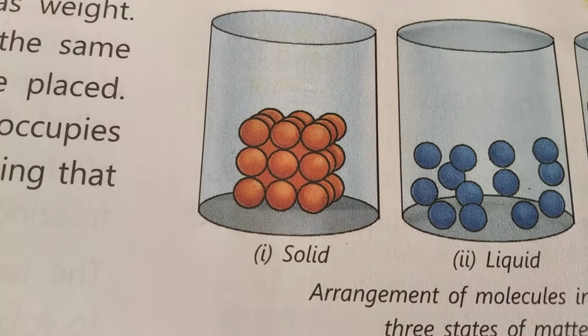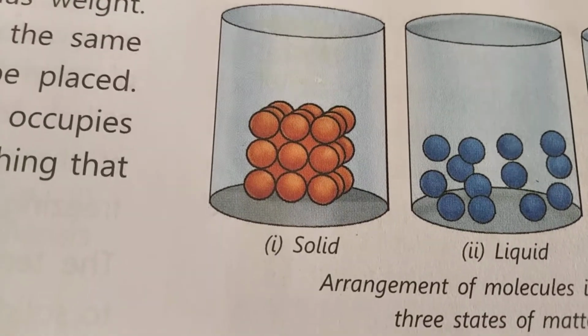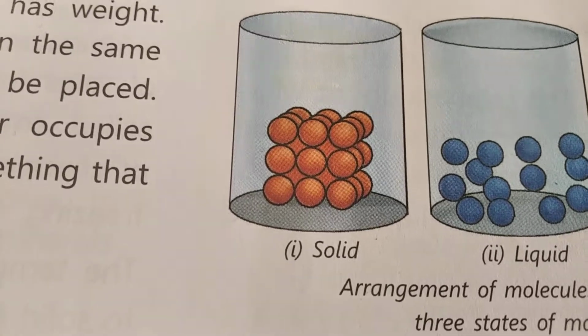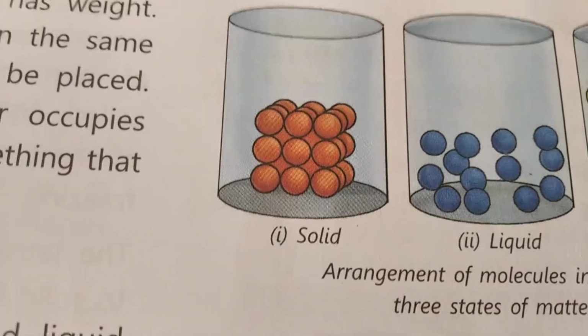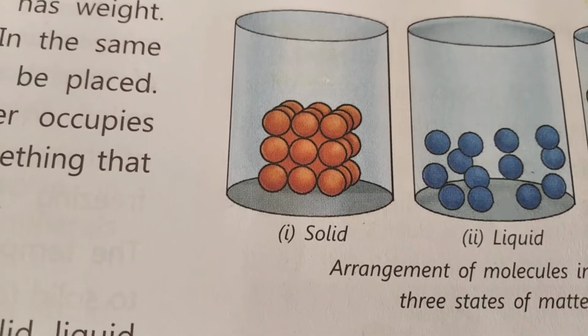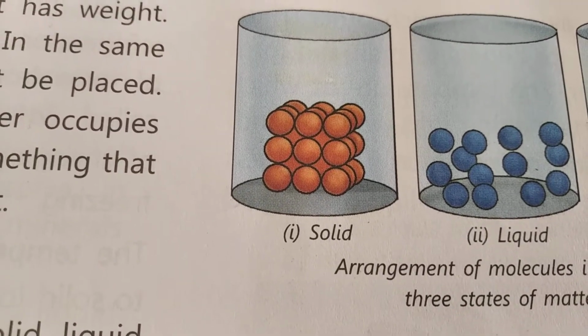So this gives it a definite volume, but does not give a definite shape. Because you know that when we pour water, it can flow from one direction to another.